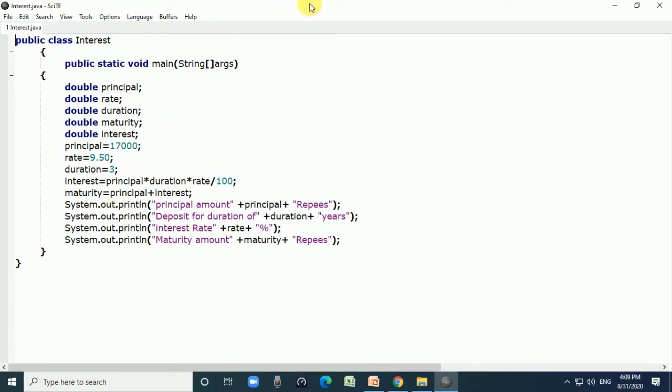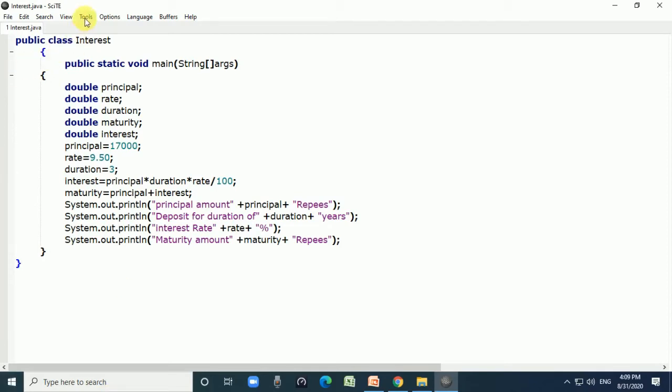And in our 12 standard we use the SkyText editor. If you want to install the SkyText editor, then one video is already available on my YouTube channel. Okay, come to the point.